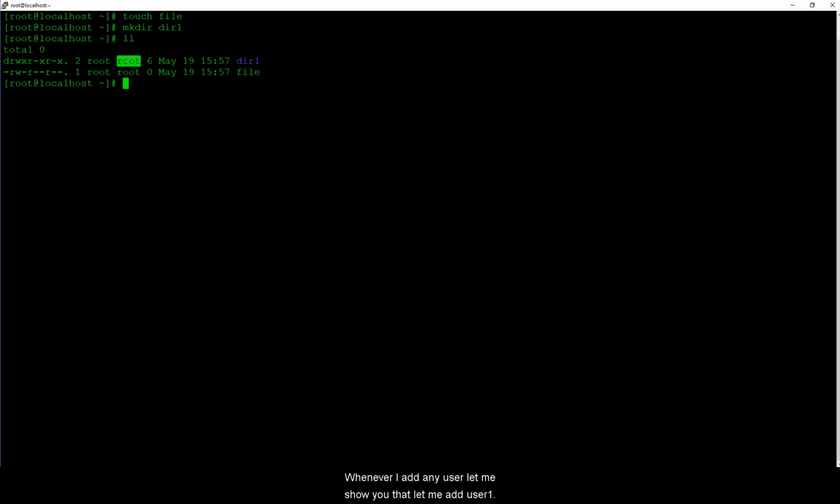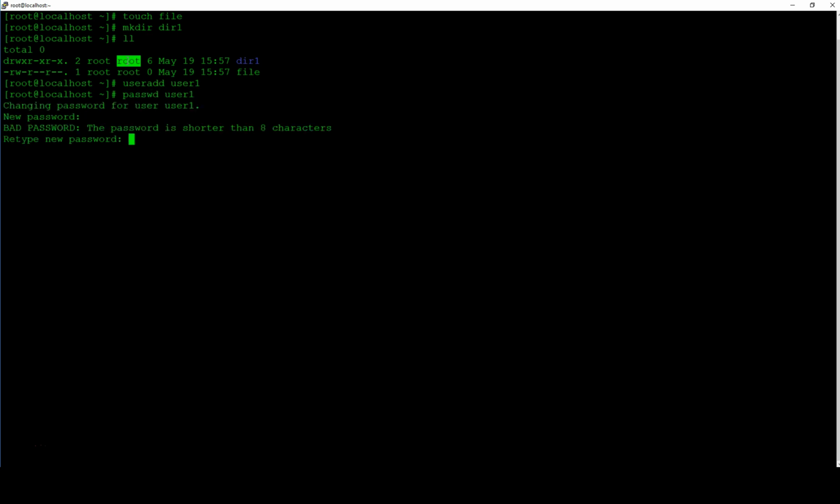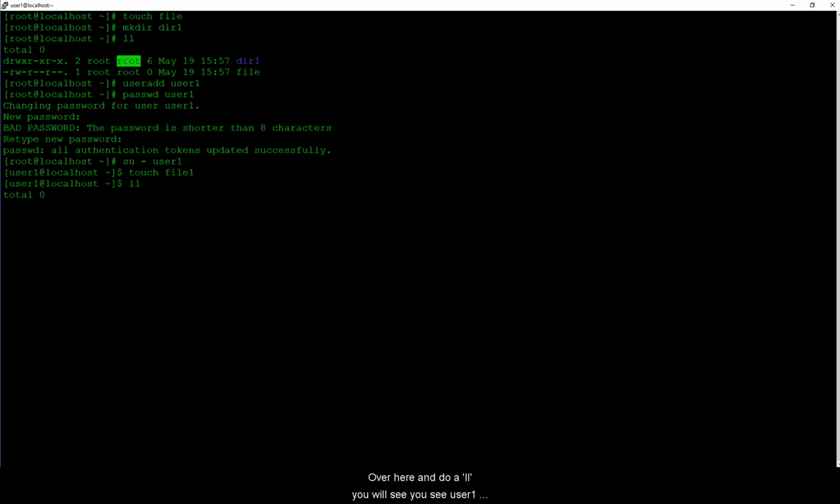Whenever I add any user, let me show you that. Let me add user1 and let me switch user. So passwd, and let me switch to user1. If I create a file over here and do an LL, you will see user1 and user1.